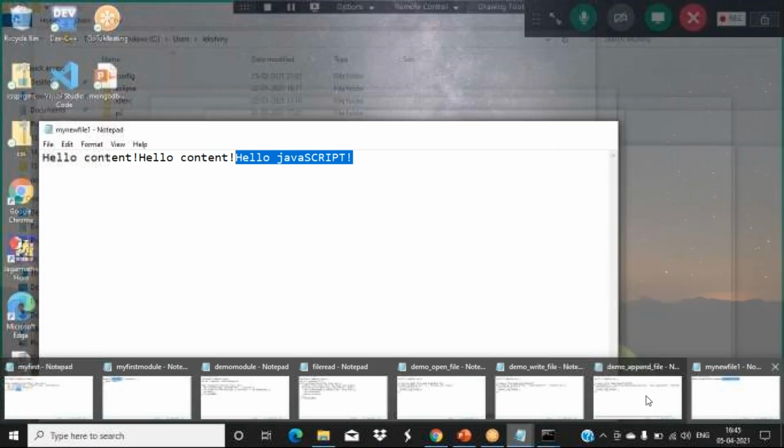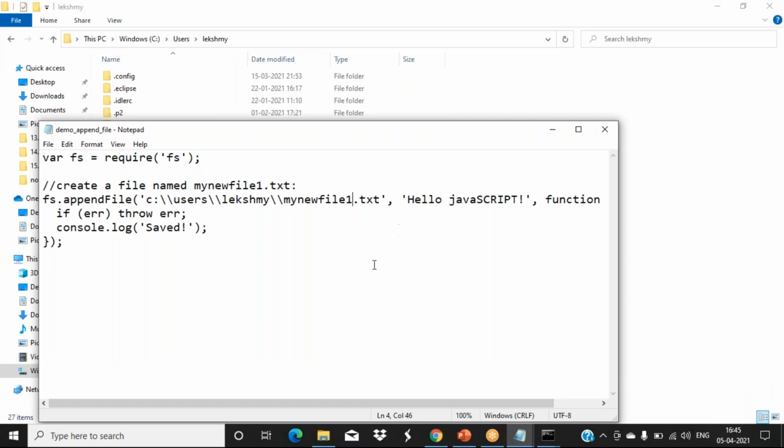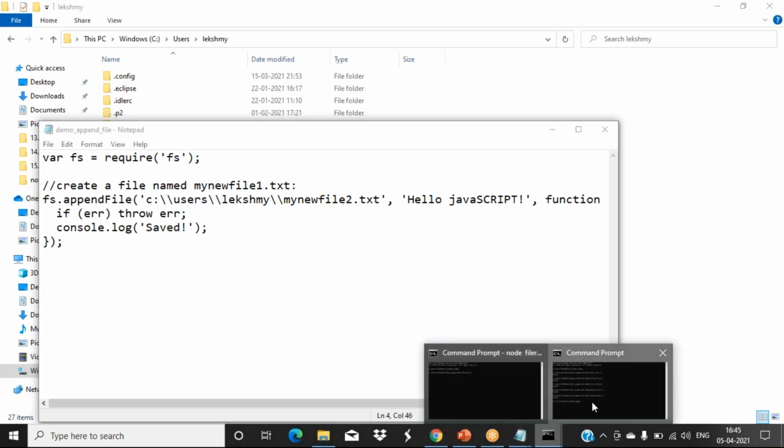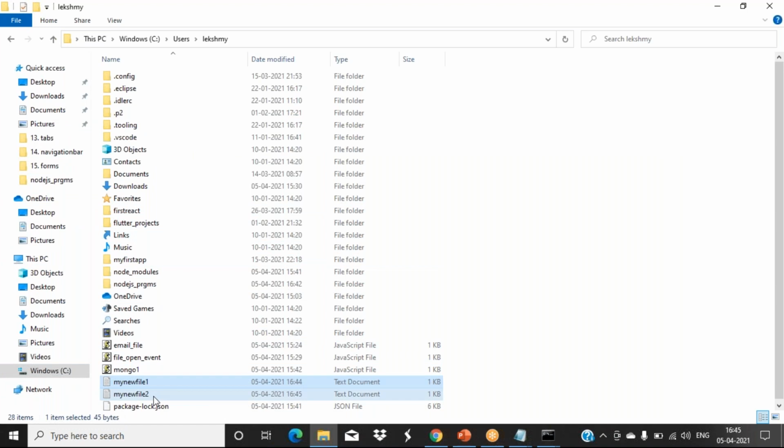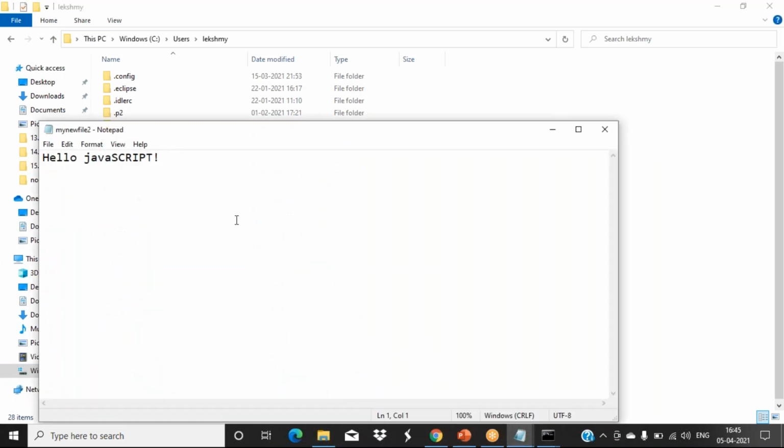Is this clear? If here you change the file name, then append will create a new file. You see, the new file got created with that content only. Any doubt in these things? So now we have learned how to create a new file, how to add content, and how to update a file also.